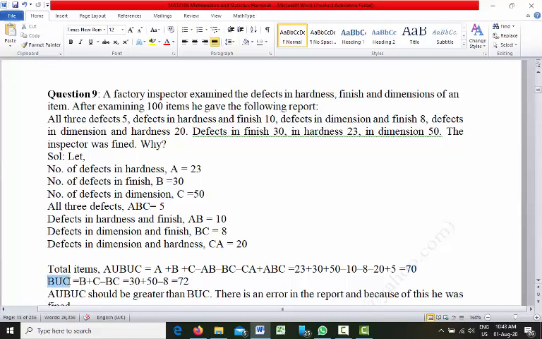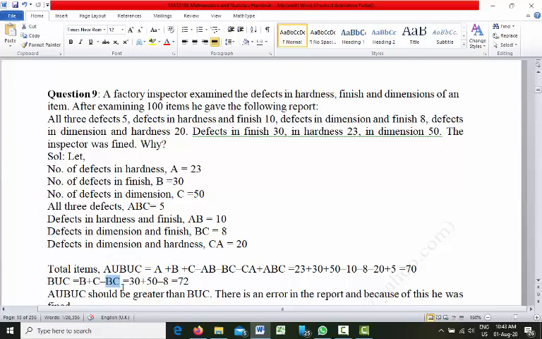B union C means the total area occupied by circles B and C. According to the formula, it is B plus C minus BC. First we add B and then we add C, and then we deduct BC.